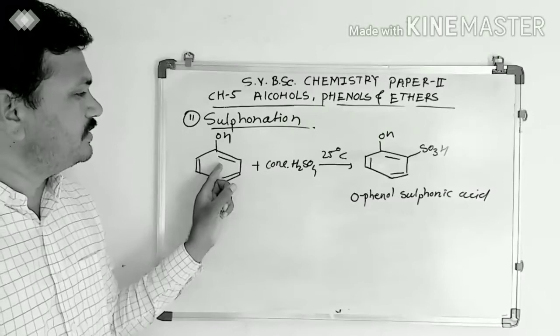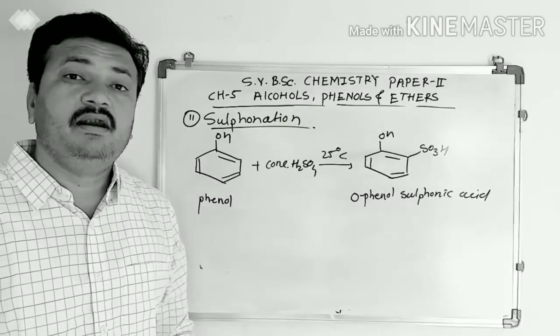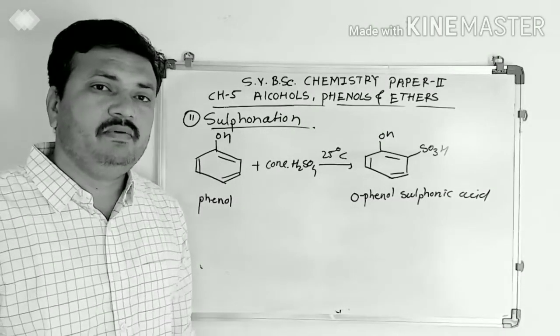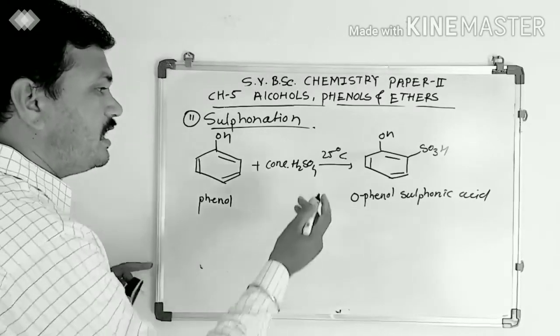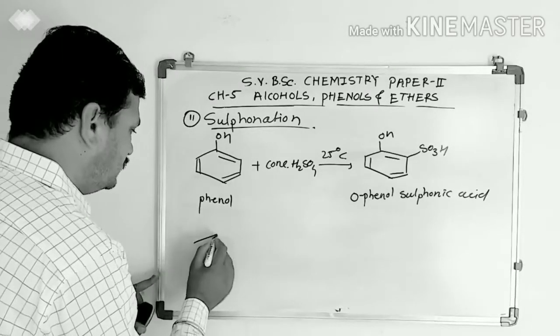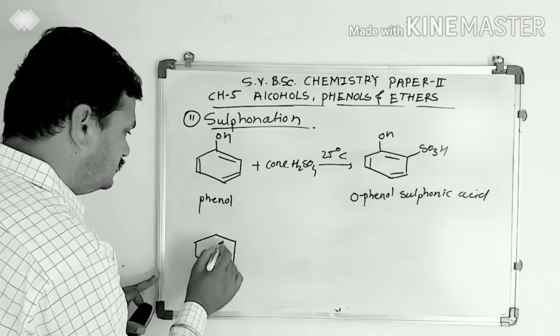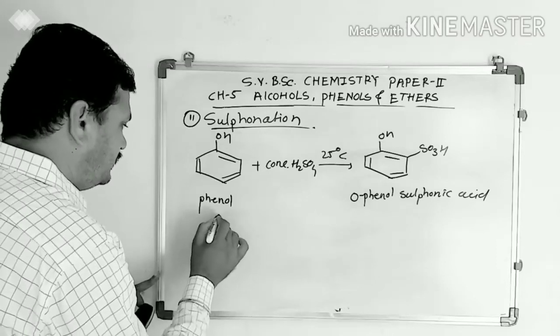If the same reaction is carried out at 100 degrees Celsius, then we get the product. It is paraphenol sulfonic acid, and the reaction is like this.